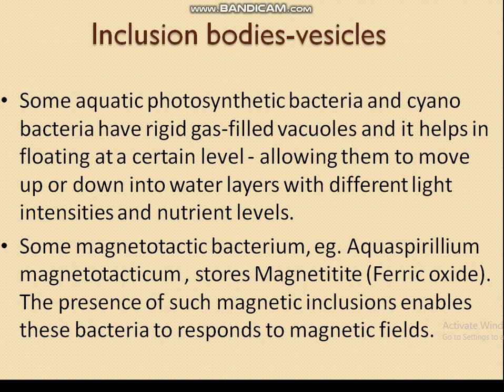Some magnetotactic bacteria, for example Aquaspirillum magnetotactum, store magnetite, that is ferric oxide. The presence of such magnetic inclusions enables these bacteria to respond to magnetic fields.